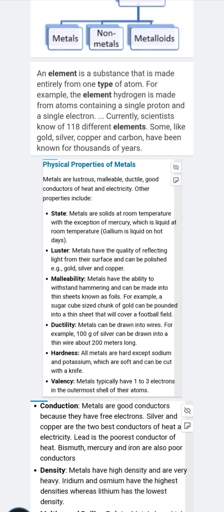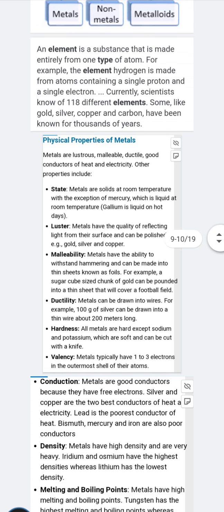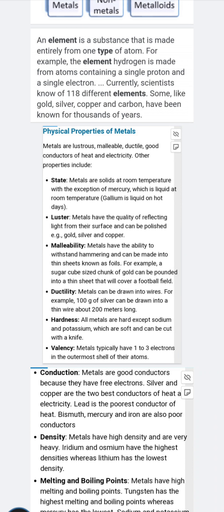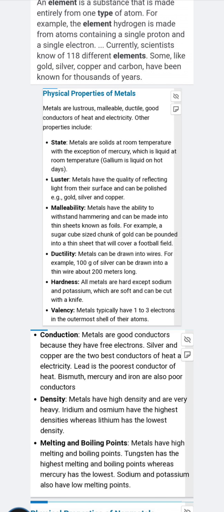Next is the luster. They reflect light from the surface and can be polished, that is gold, silver and copper. Malleability means metals have the ability to withstand hammering to be made into sheets and foils. Ductility: metals are drawn into wires. Hardness: all metals are hard except sodium and potassium, which are soft and can be cut with a knife.